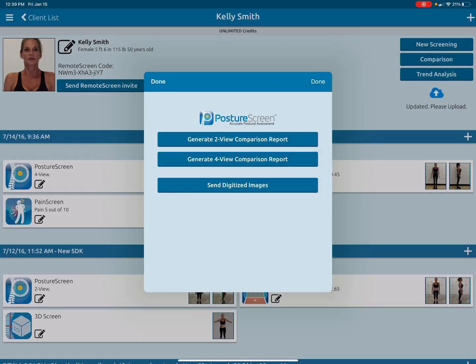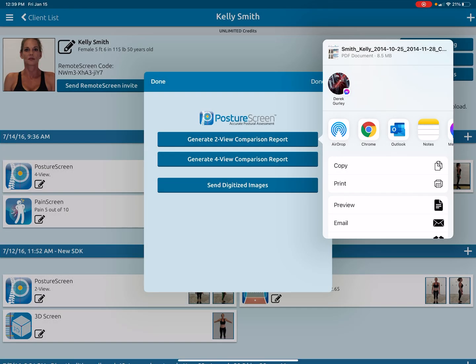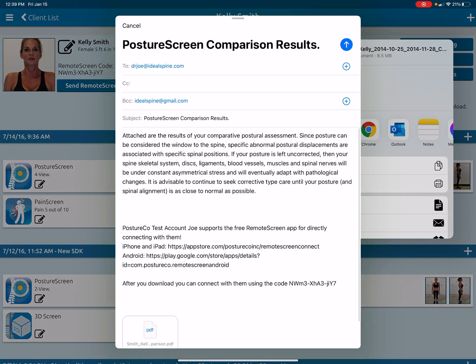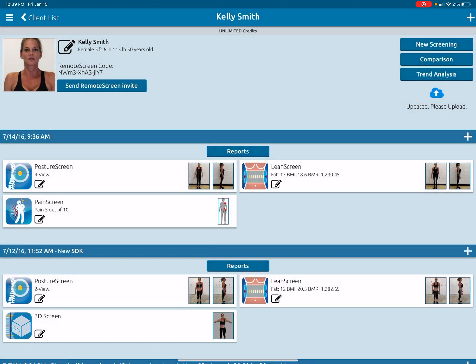That's all you have to do to generate those reports. And of course, you can go ahead and send them as well. So if I wanted to email it, just choose email and it opens up the document to be able to send it. So that's quite simple how to do a posture screen.